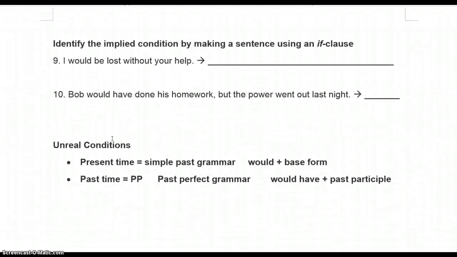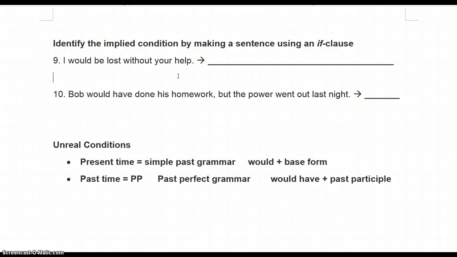All right, need to get finished here. Identify the implied condition by making a sentence using an if clause. We practiced this in the class. So the first part usually already has half of your unreal conditional. I would be lost. It's the would be. So you can see this is talking about the present time. I would be lost now. This is the implied conditional, the implied if part. So what they want you to do is just get in the if part here.